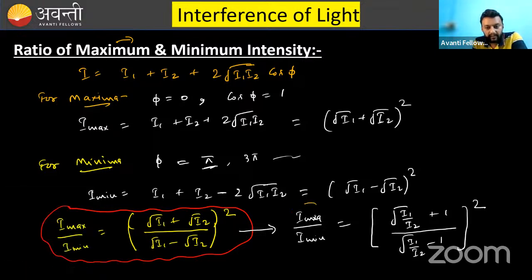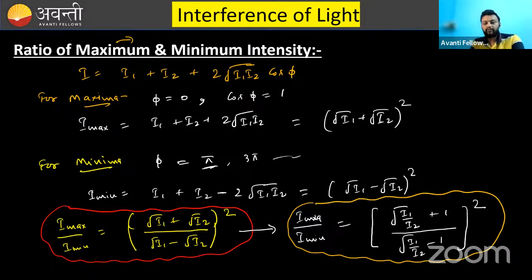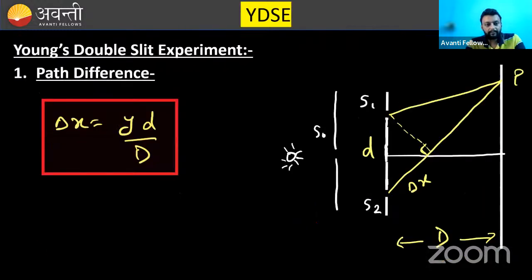This is personally my favorite form of ratio. You should remember this way: root I1 over I2 plus 1 over root I1 over I2 minus 1. Why it is very important, I will tell you in a question. But till then, keep it in mind. Clear this point? Moving further.